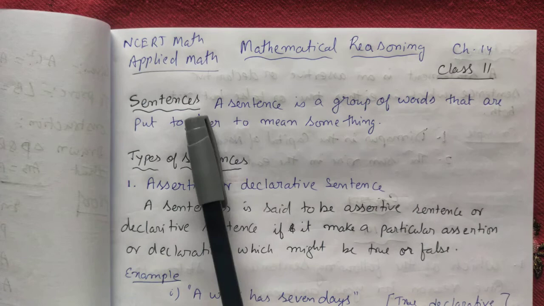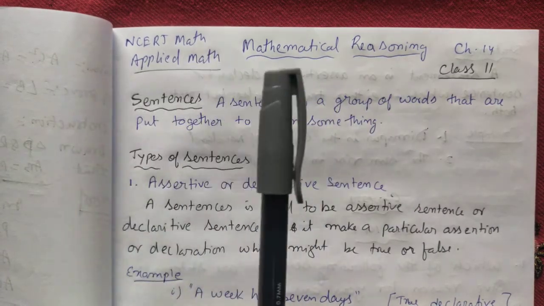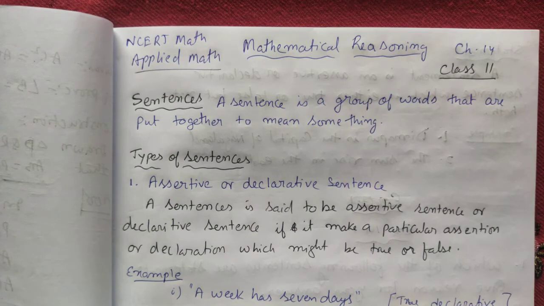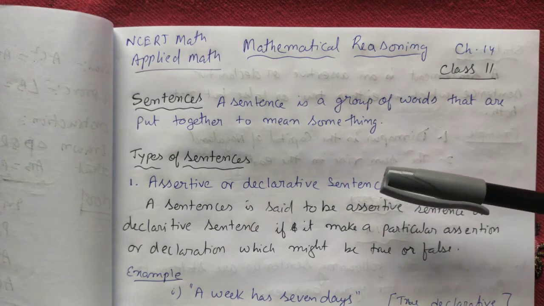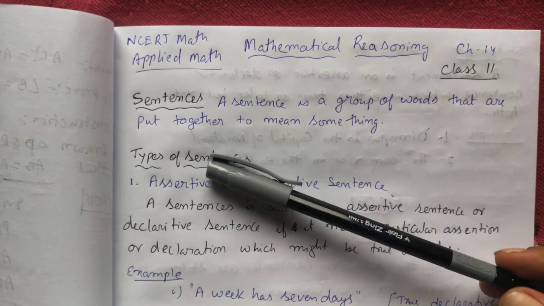Today we'll do mathematical reasoning from the NCERT textbook. This is for both math students and applied math students. Before we start the exercise, you have to know some of the terms and definitions of this exercise. The first one is sentence.